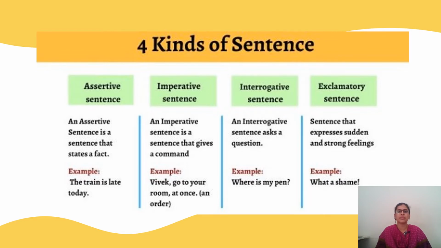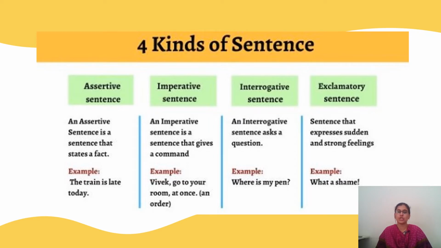Next comes your imperative sentence. An imperative sentence is a sentence that gives you a command. When you have to give a command or a request, in those cases we use an imperative sentence. Let us see an example.